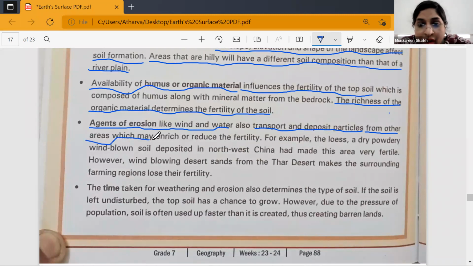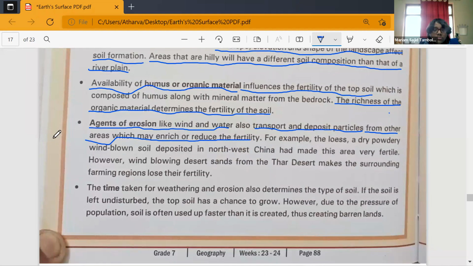For example, the loess, a dry, powdery, wind-blown soil deposited in northwest China, has made this area very fertile. However, wind-blown desert sands from the Thar desert make the surrounding farming regions lose their fertility. So both examples are given: one which resulted in increasing the fertility of the soil, and the other in the loss of the fertility of the soil. What is the example where the fertility of the soil is increased?